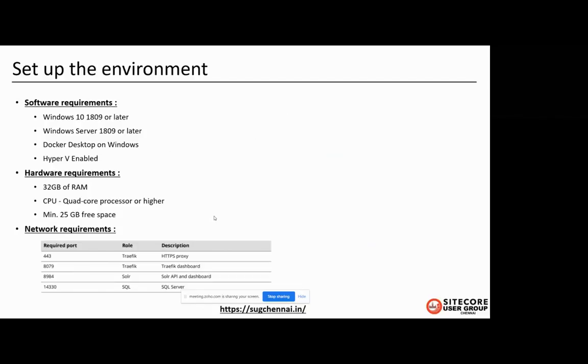All these ports should be free. Suppose you are already running a Sitecore instance in your virtual machine, then these ports might already be in use, so the container won't run. So before running a container, you had better stop IIS, then the ports will be freed, and you can run the container without any issue.